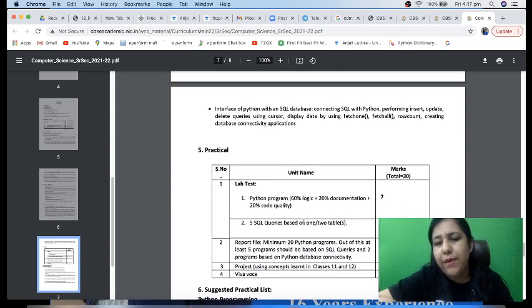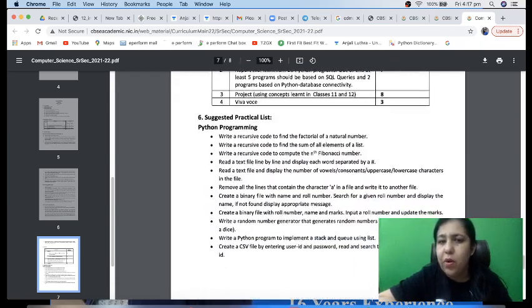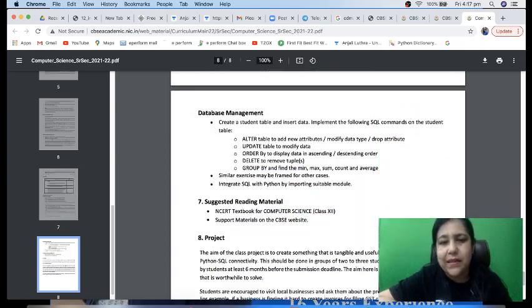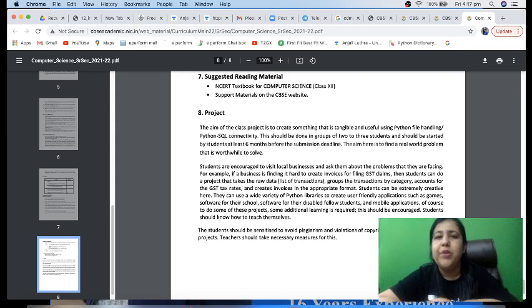You have to make one project file which you have to submit. Then you have to make a report file which contains a set of programs which you have to submit. Then there will be lab tests based on Python and SQL, and you will be having a Viva. I'll make you practice everything out here. We will be doing all these programs which are listed by CBSE. So how to make the project, how to make the project file, everything you're going to get on this channel. So from zero to the expert level, everything you will be getting here.